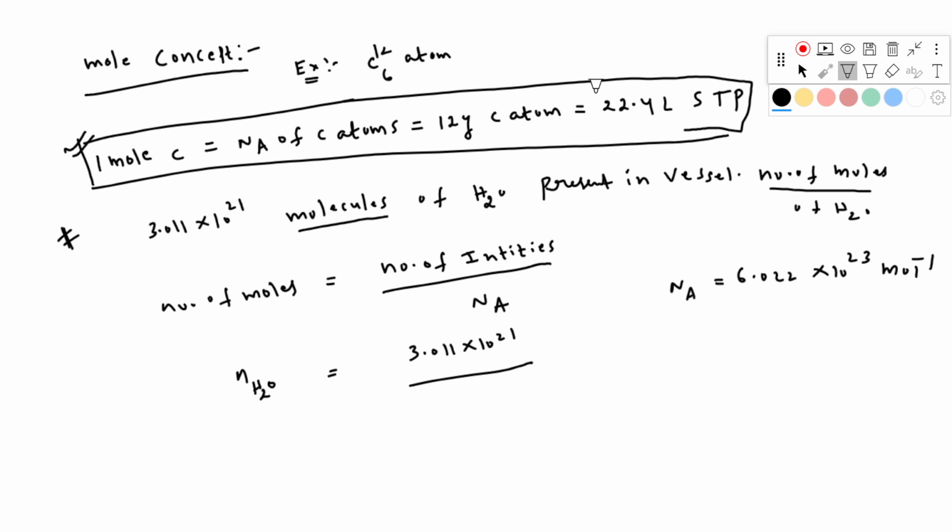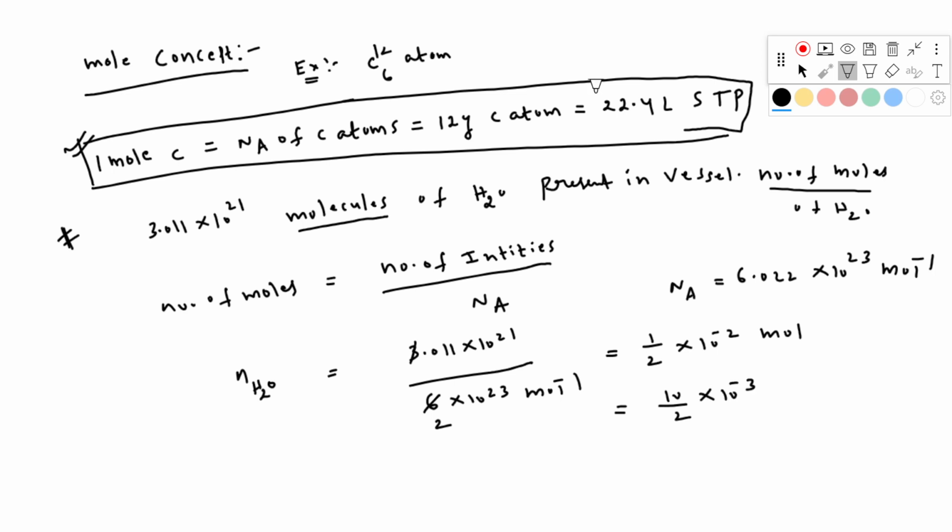Okay, for simple calculation, I'm writing Avogadro number as 6 into 10 to the power of 23 per mole. So 3.2 into 10 to the power of 21 divided by 6 into 10 to the power of 23. 21 minus 23, that means 10 power minus 2. So 1 by 2 into 10 to the power of minus 2 per mole. So in numerator it is mole. So number of moles, that means 1 by 2 into 10 power minus 2.